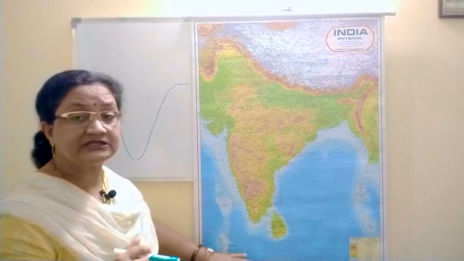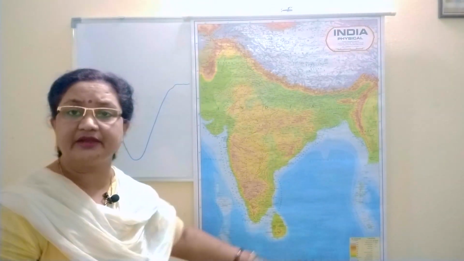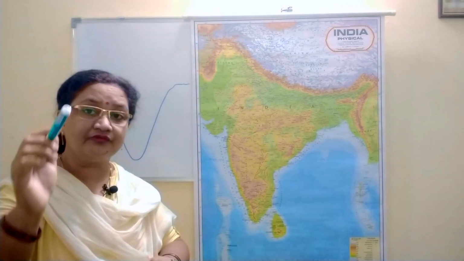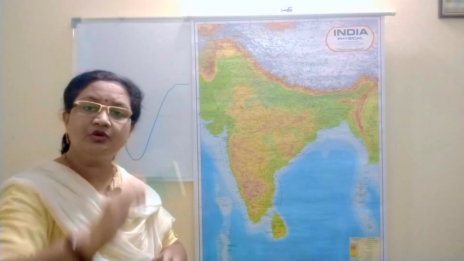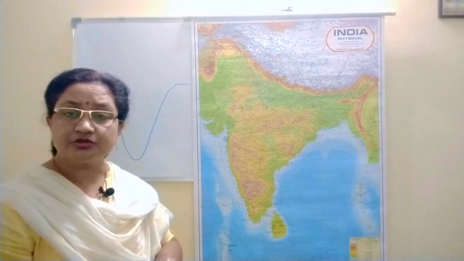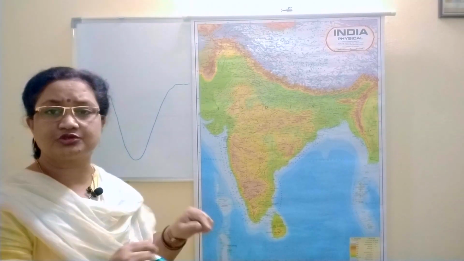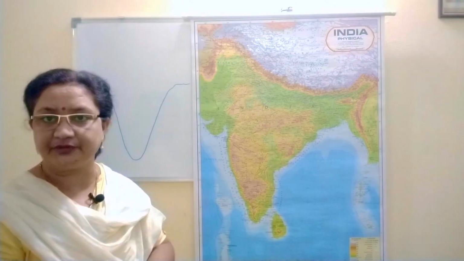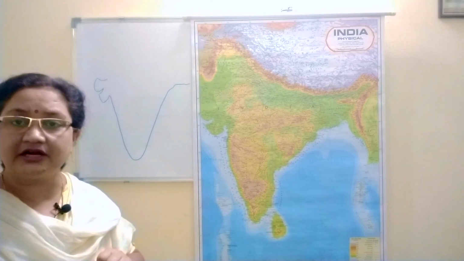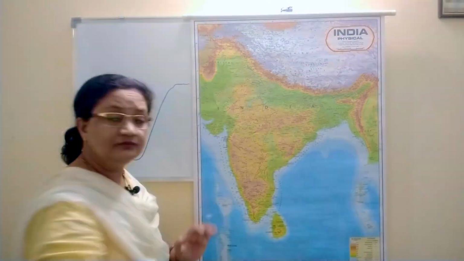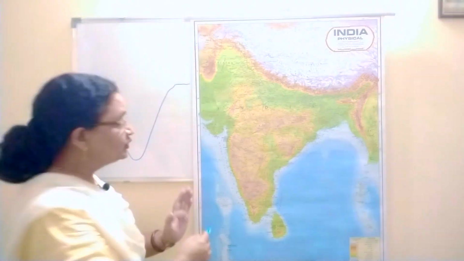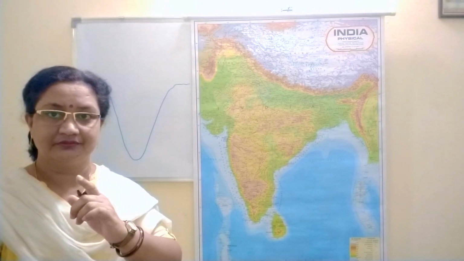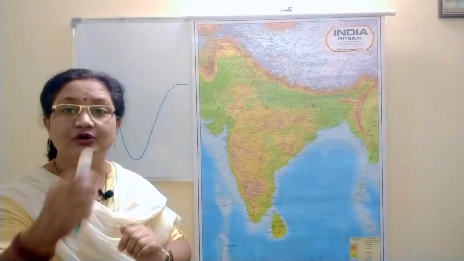Now, when the pressure is higher over the oceans, nearby ocean bodies, what does it indicate? Always the winds blow from high pressure to low pressure area, right? So this is the basic thing which you should understand. This is the thing which makes the monsoons develop here. And the winds start blowing from the neighboring sea or the ocean bodies towards the land area. And this is called the summer monsoon. It is also called the southwest monsoon.